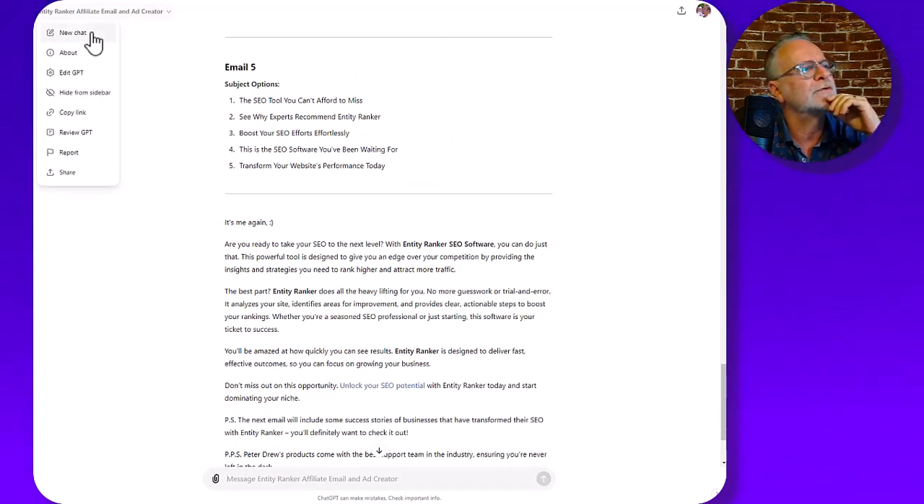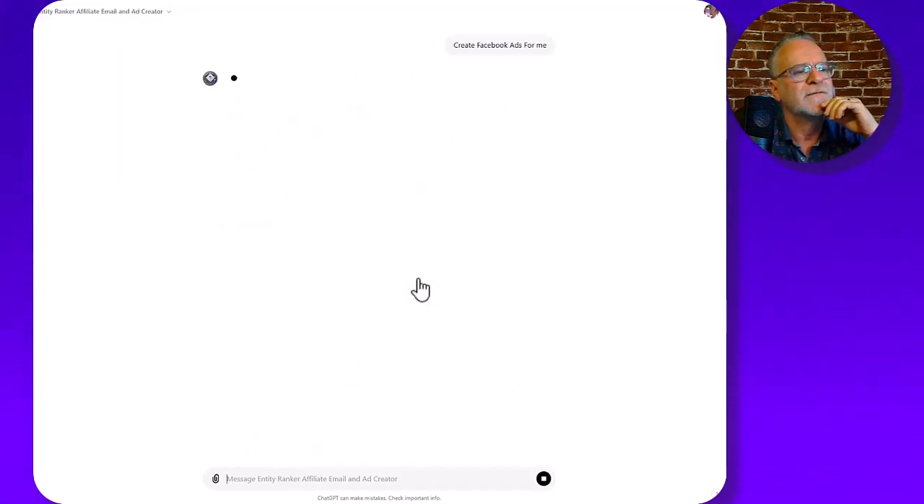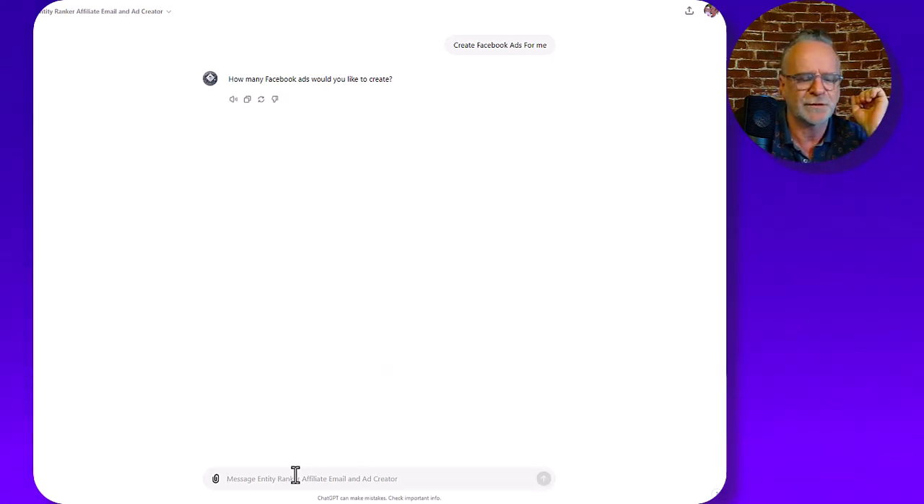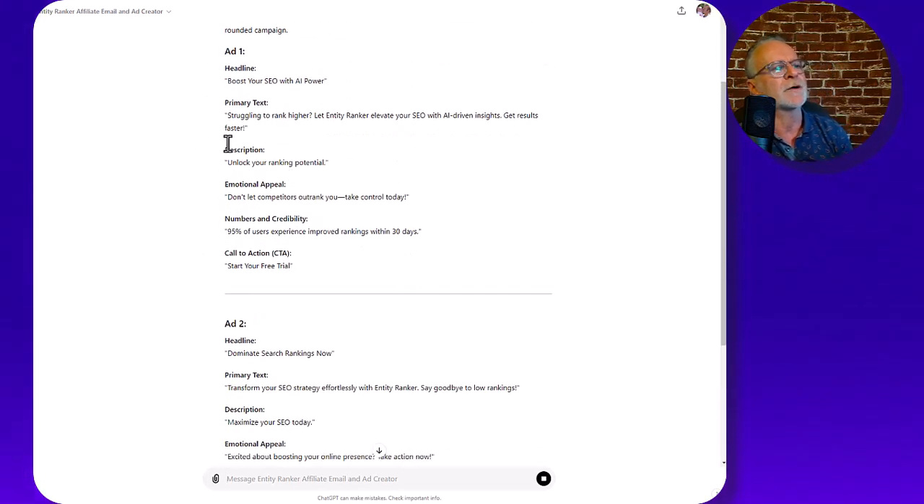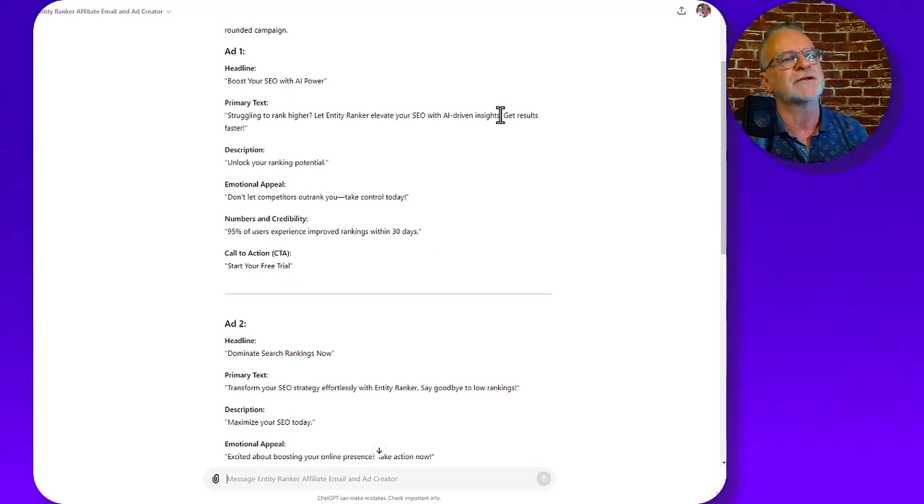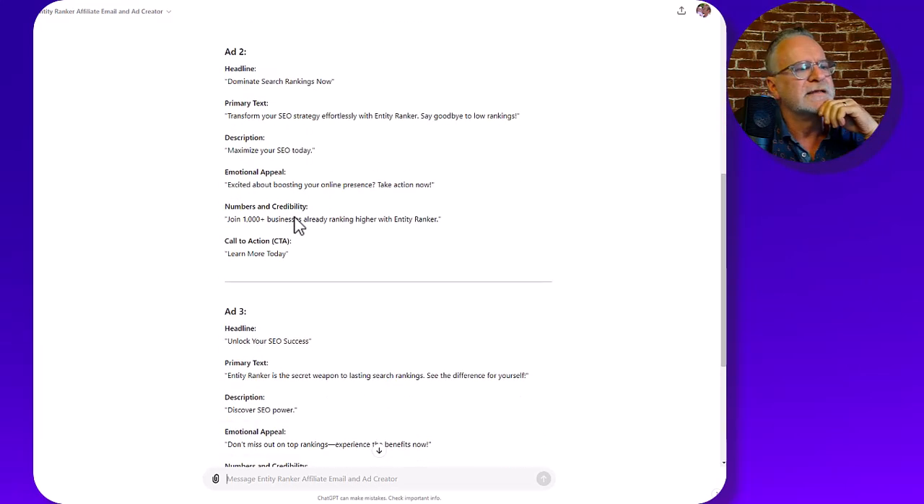So now we'll go to the other section, new chat, create Facebook ads for me. How many Facebook ads would you like to create? I'll just go 3. Headline, boost your SEO with AI power. Struggling to rank high, let Entity Ranker elevate your SEO with AI driven insights, get results faster. Emotional appeal, don't let competitors outrank you, take control today. These are spectacular. These ads are brilliant.